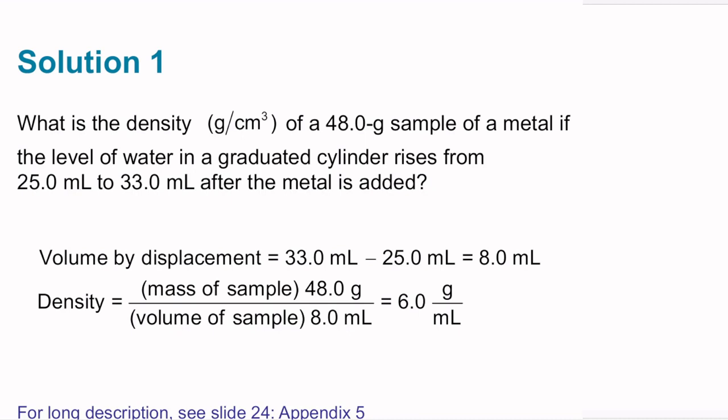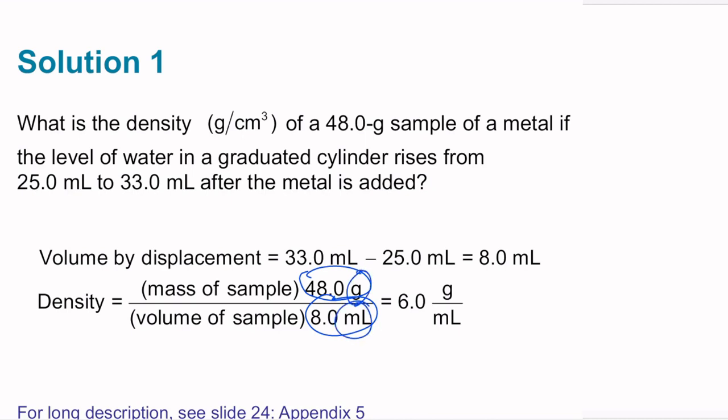The metal weighs 48.0 grams, and therefore, in order to calculate the density, we can divide the mass by the volume. That's 48.0 divided by 8.0, and we get 6.0 grams per milliliter.